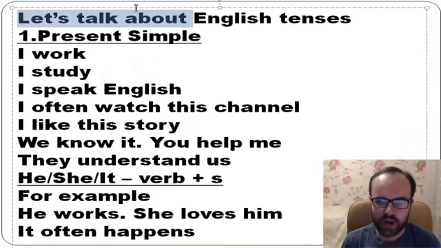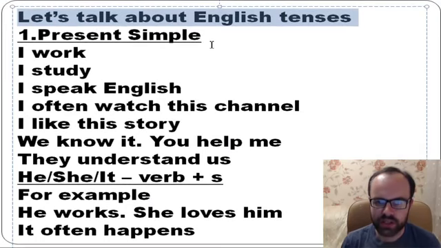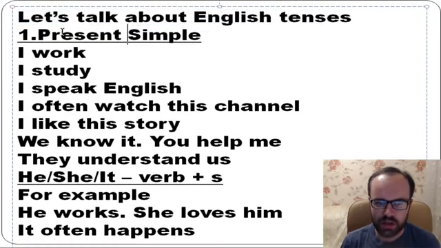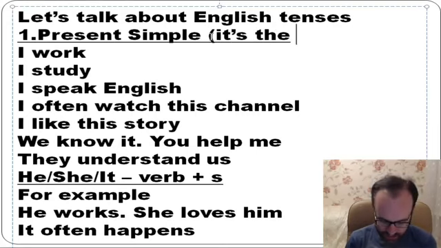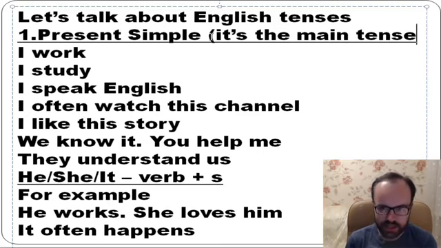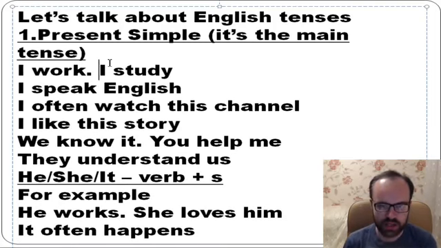Okay, let's talk about English tenses. So the first tense is present simple. It's the main tense in English. It's the most important tense.